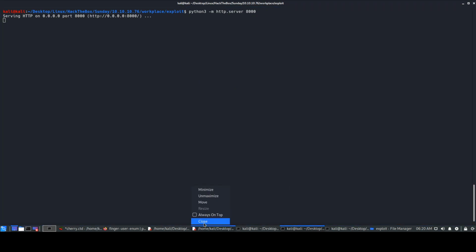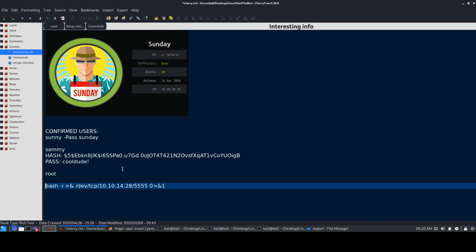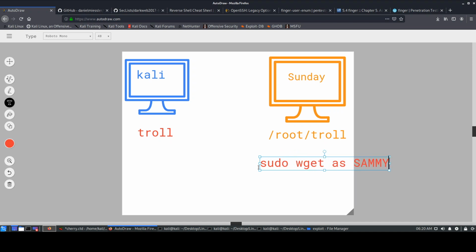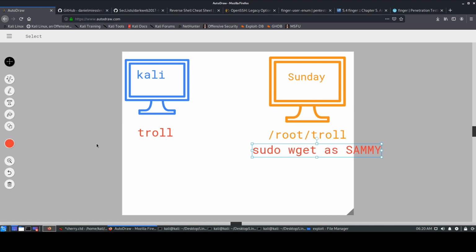I don't think we require it anymore. Okay, so in short, what we'll do is we'll take this troll file from here. First, I'll just tell you all, we can use the command sudo wget as Sammy. Okay, we can use this sudo wget as Sammy, and then we can use another command which says sudo root troll. I know it sounds a bit confusing, but it can be analyzed very easily.